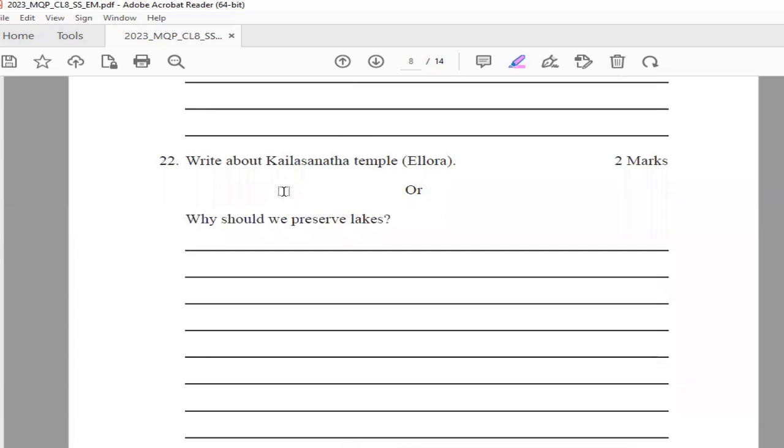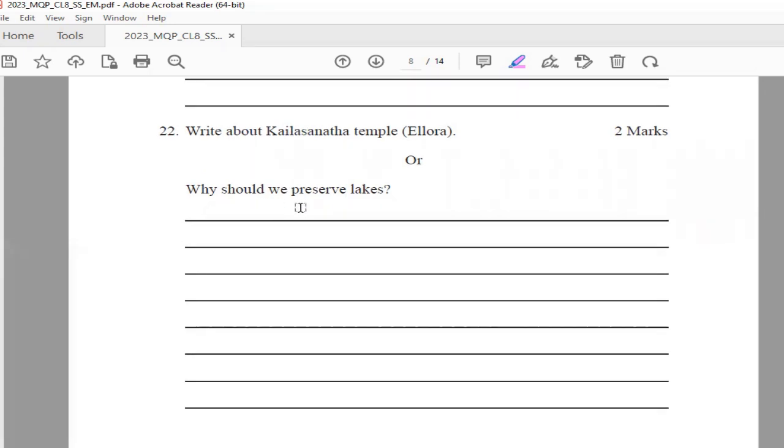The question is, write about Kailasanath temple, that is Ellora temple. Okay, so I'll say 2 points here for this answer. The Kailasanath temple at Ellora was built by Krishna I. It is a monolithic wonder. This temple has been carved from a rock which is 100 feet high, 276 feet long, and 154 feet wide. Okay, so this is how you can describe Kailasanath temple.